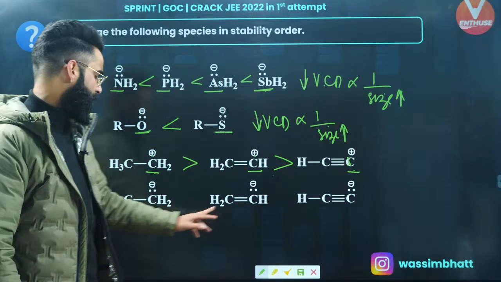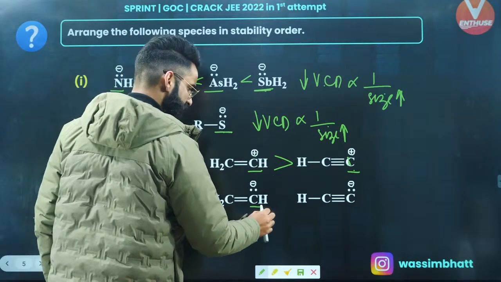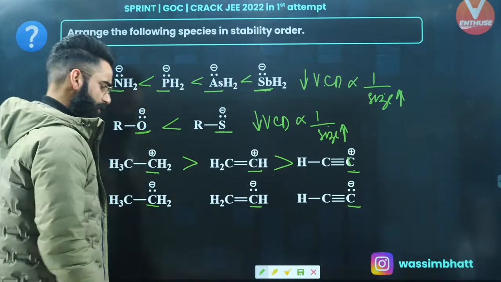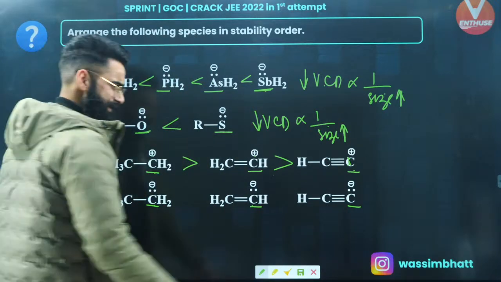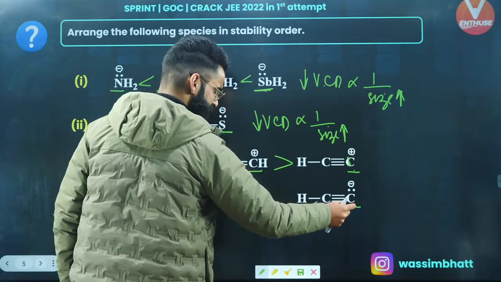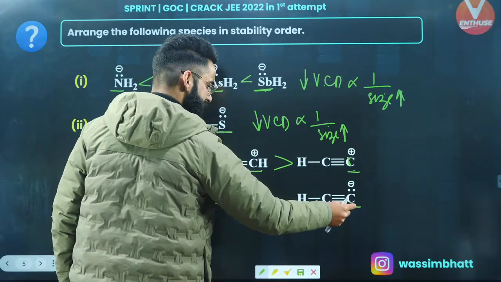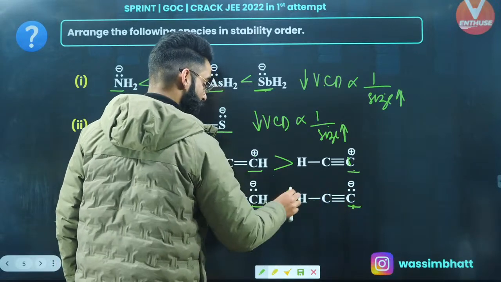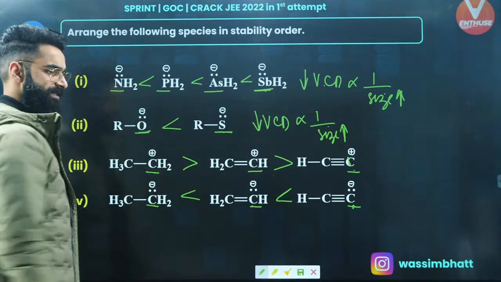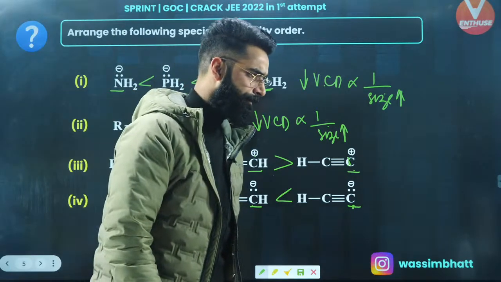If you look at the next one, negative charge on single bonded carbon atom, this is double bonded carbon, this is triple bonded carbon. Which carbon among the underlined ones is more electronegative? You will say this carbon is more electronegative because it's triple bonded, it has got more S character, right? Negative charge is more stable on more electronegative element. So this is going to be the order of the stabilities, right? As simple as that. I'm sure it's clear to everyone, right, people?